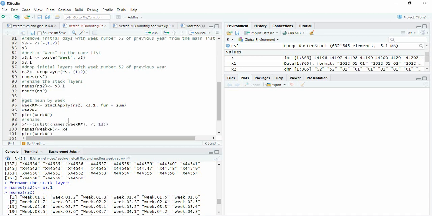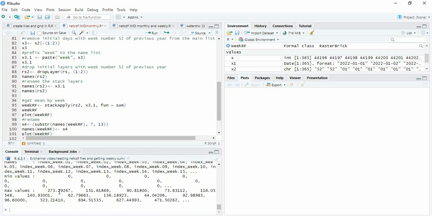So now we'll apply the function sum using the function stackApply with the index of rx3.1, means weekly index. Now see the structure.